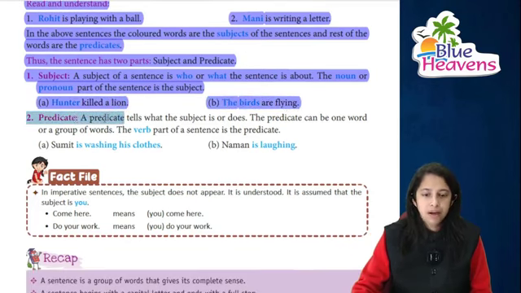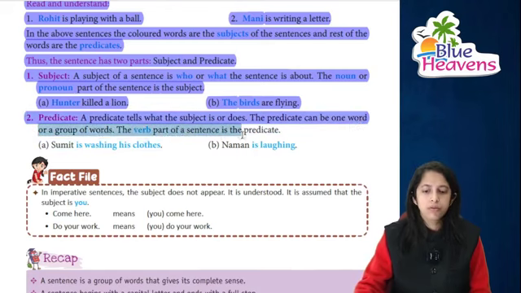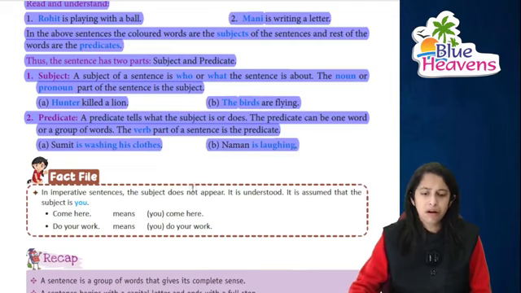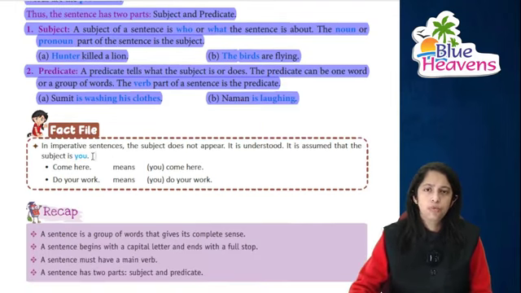Second one is the predicate. Predicate tells about कि subject is or does, कि subject क्या कर रहा है. The predicate can be one word also or it can be a group of words. The verb part of the sentence उसी को हम बोलते हैं predicate. So Sumit is washing his clothes. Sumit अपने कपड़े धो रहा है. Naman is laughing. क्या कर रहे हैं वो? Laugh कर रहे हैं. क्या कर रहे हैं? Sumit, he is washing his clothes.